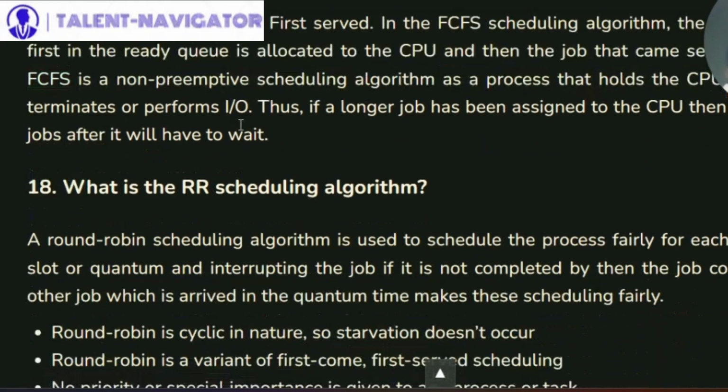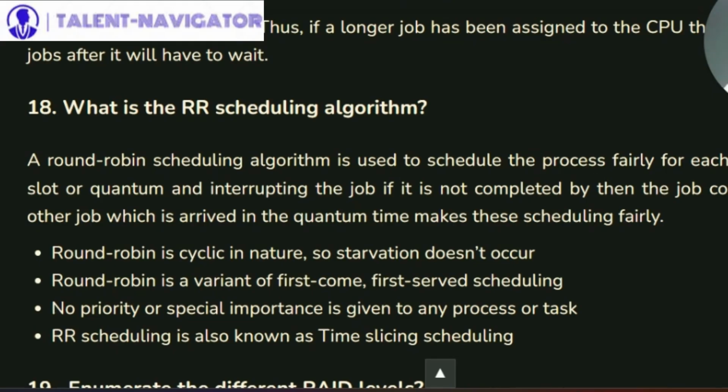Right. Now, RR scheduling algorithm, round robin, is basically used to schedule the process fairly for each job in a time slot, or quantum. So, a quantum is basically a time slot, right? And interrupting the job if it is not completed by then, the job comes after the other job which arrived in quantum, making scheduling fairly easy.